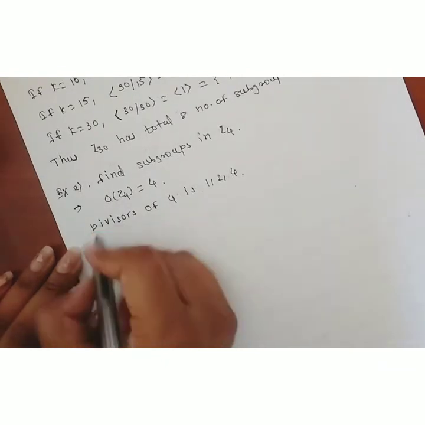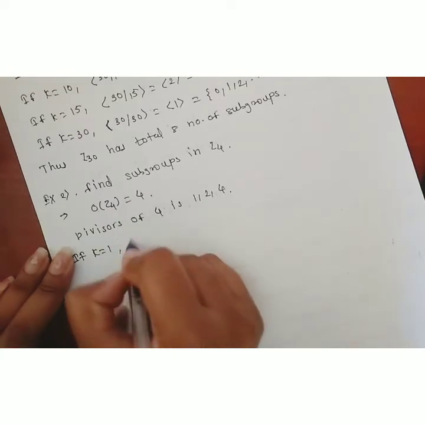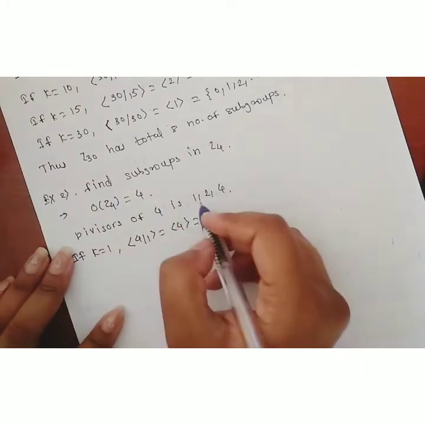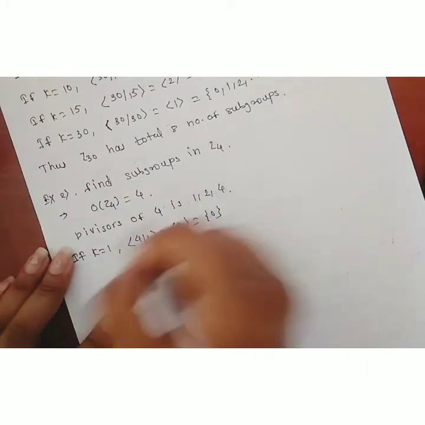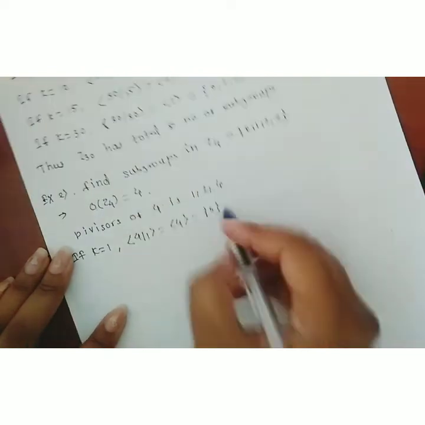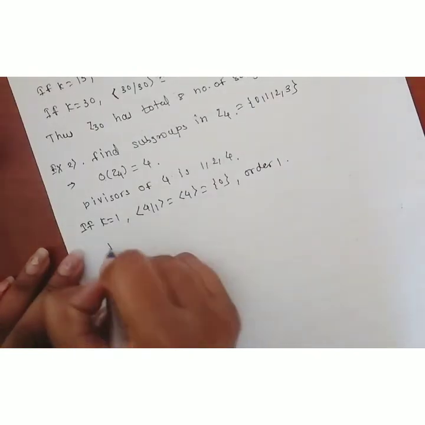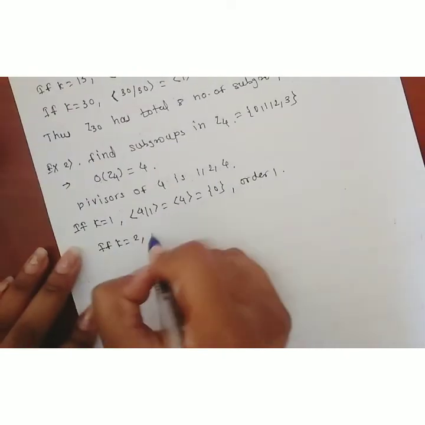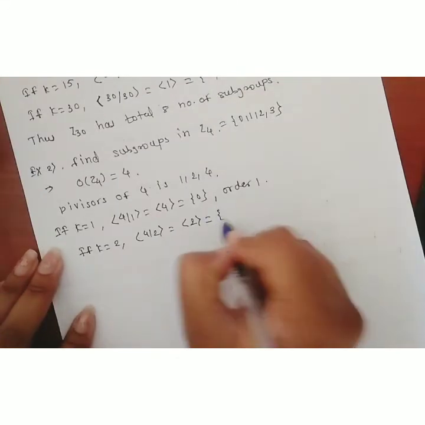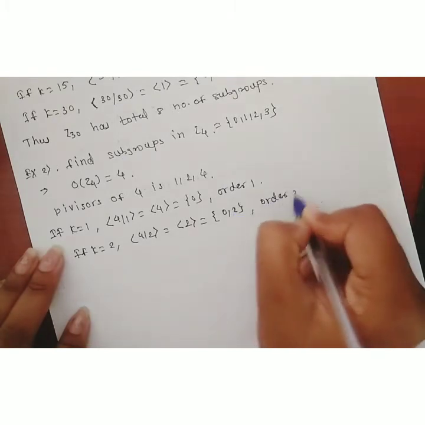Now if the first divisor k is equal to 1, then find the set generated by 4/1, which is equal to the set generated by 4. What is the set generated by 4? It consists of a single element, because Z4 consists of the elements 0, 1, 2 and 3. Single element, therefore it is of order 1. If k is equal to 2, then the set generated by 4/2 is equal to the set generated by 2. How many elements are present here? 0 and 2. Only 2 elements are present, therefore its order is 2.